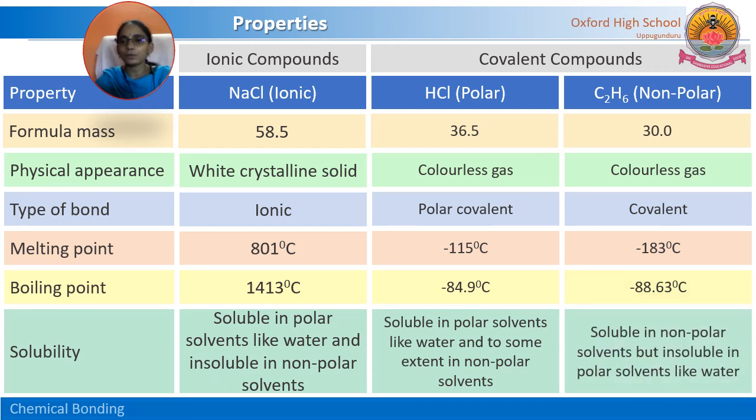Whereas coming to non-polar, it is soluble in non-polar solvents only. Like dissolves like, that means the same type of compounds dissolve in the same type of solvents only. Because ionic compounds dissolve in polar solvents. Even polar covalent compounds also dissolve in polar solvents. But non-polar compounds are not dissolved there. They dissolve only in non-polar solvents.